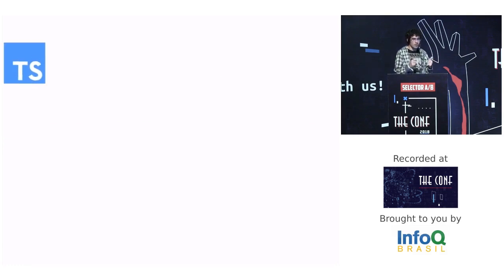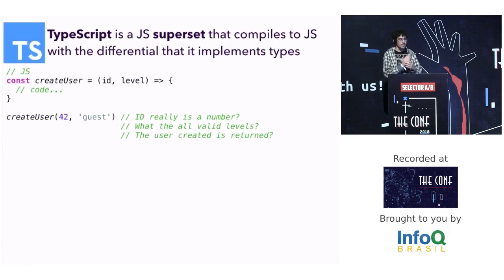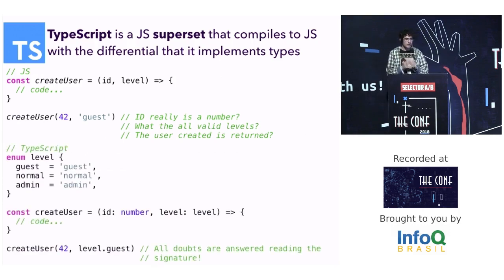For example, we have a function createUser, and this function receives two parameters, ID and level, but we don't know if the ID really is a number, we don't know all the valid levels, and we don't know if the new user is returned by this function. Using TypeScript, we don't have those questions, because the signature of the function has more information. With this function signature, we find that ID really is a number, we discover the valid levels, and we find that the function does return the new user. Maybe it saves on a database.